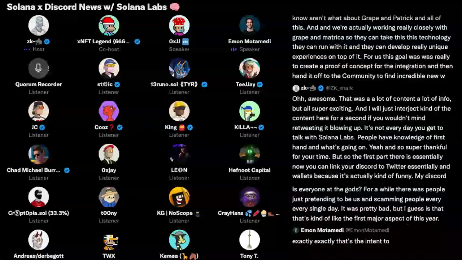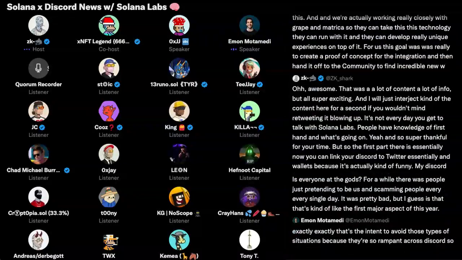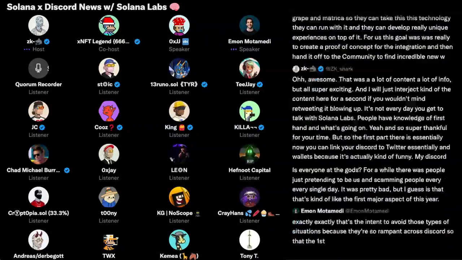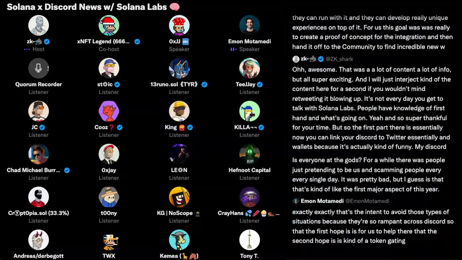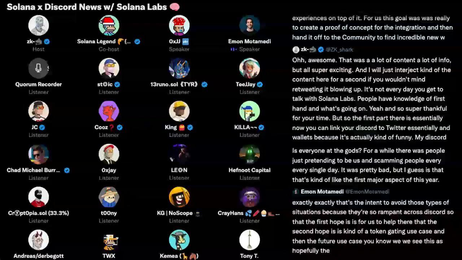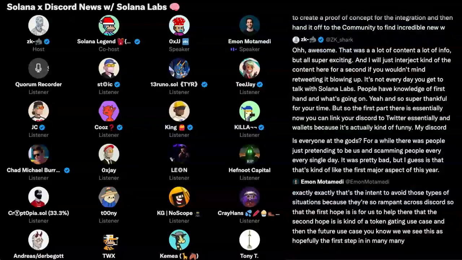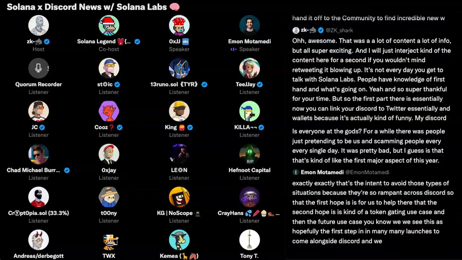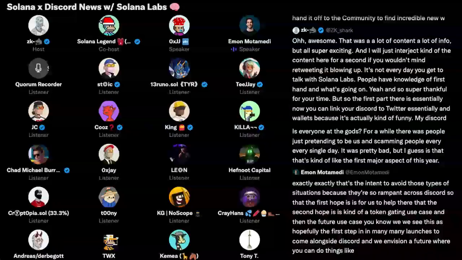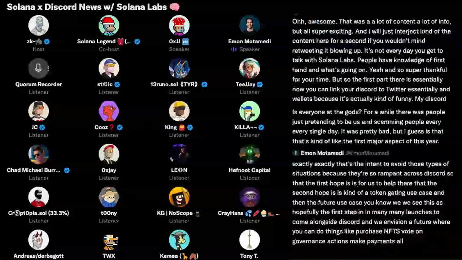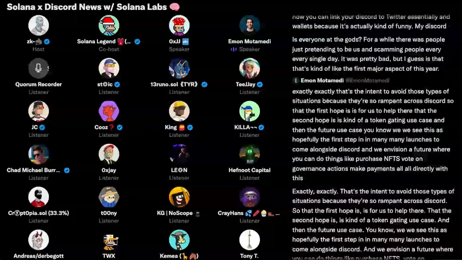Exactly. That's the intent, to avoid those types of situations because they're so rampant across Discord. So the first hope is for us to help there. The second hope is the token gating use case, and then future use cases. We see this as hopefully the first step in many launches to come alongside Discord. We envision a future where you can purchase NFTs, vote on governance actions, and make payments, all directly within Discord. So the sky's the limit here.